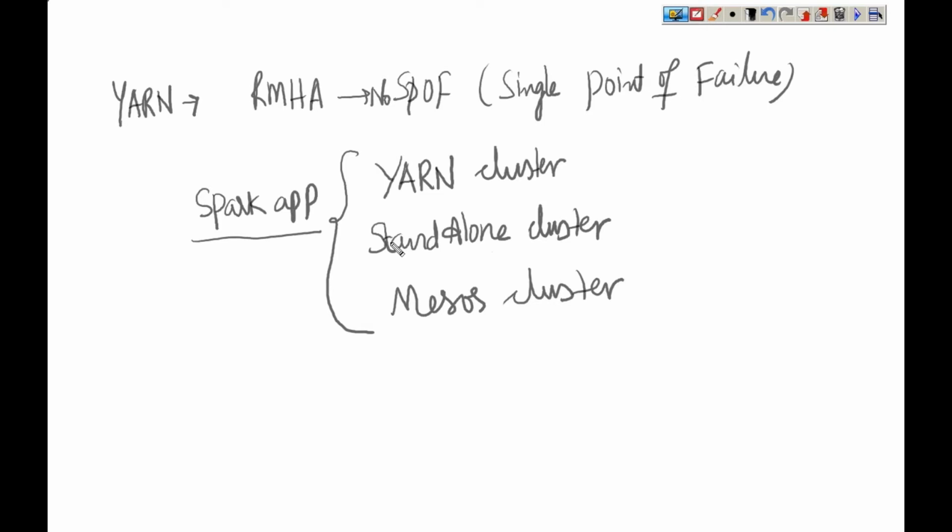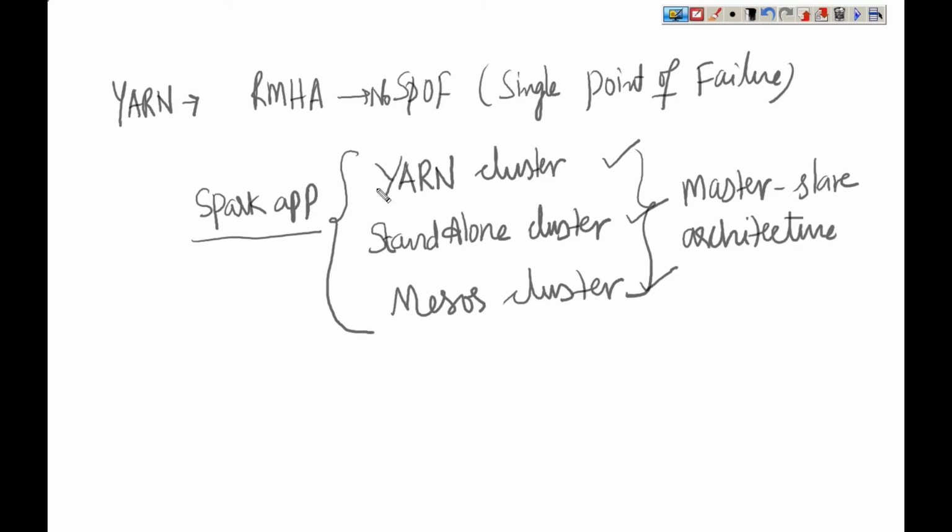So currently Spark supports the execution of its jobs in three clusters. Either you can run a Spark job in a YARN cluster, or you can run a Spark application or job in a standalone cluster or in a Mesos cluster. We can choose any one of these. The underlying architecture of all these clusters is master slave architecture.